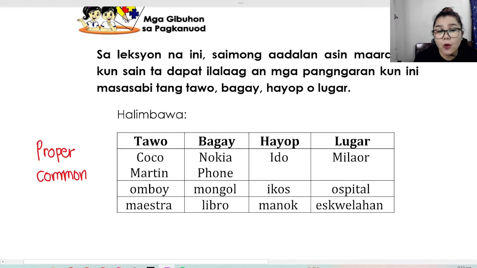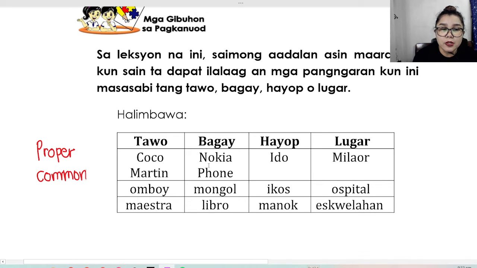So Coco Martin starts with a big letter, kasi pangalan na siya of an actor. Omboy means baby, is another example of tao. Maestra, a female teacher, is also an example of tao. So, kung ano siya, ang may proper noun, may pangalan na siya; omboy, common lang siya, and also maestra. So, examples of tao. And under bagay,